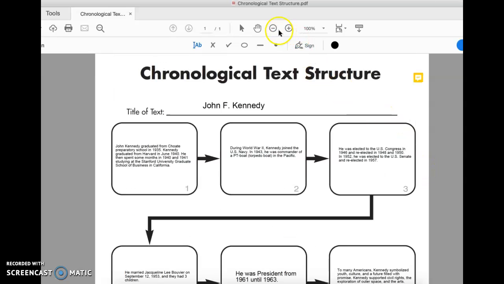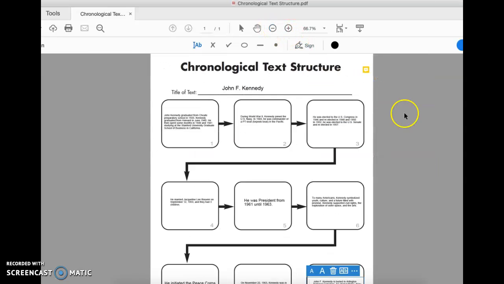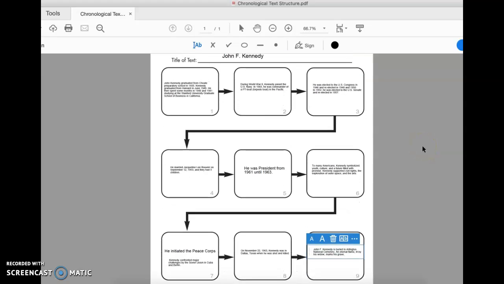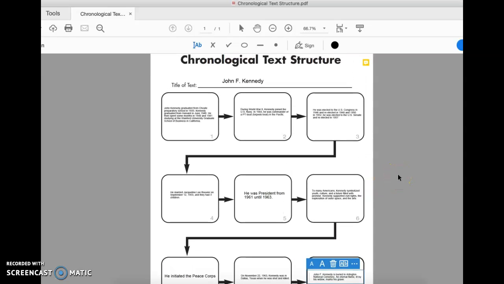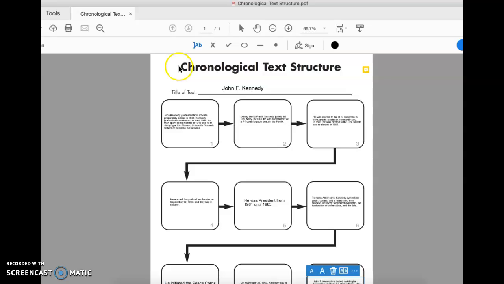So, as you can see, we now have a timeline of the life of John F. Kennedy. We have used a flow map to show the chronological text structure, which means it is structured by events in time, and we went in order by time.